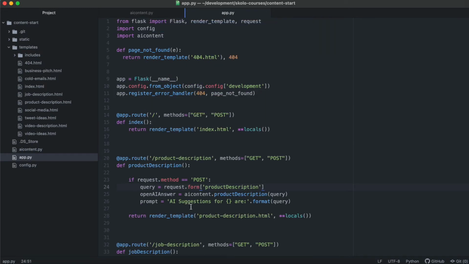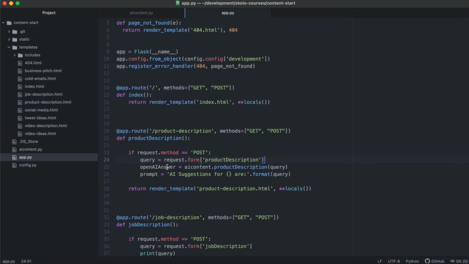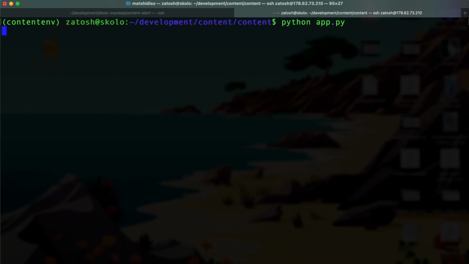It's going to return that OpenAI answer, and that's what we send to the front end and display in the HTML. I know I'm going pretty fast, but this is pretty straightforward if you're familiar with the way Flask applications and templating works. So let's then run app.py.